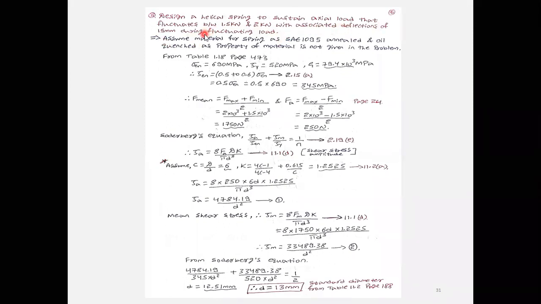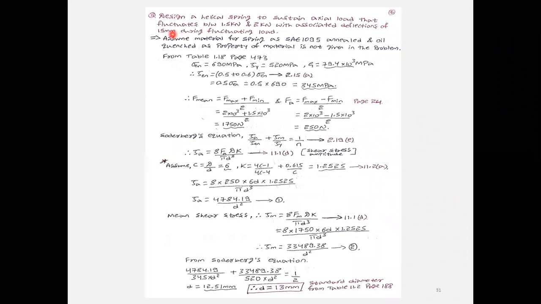Associated deflection means during the fluctuating load, whatever deflection you are going to observe in that spring is 15 mm. He has given the value of y.